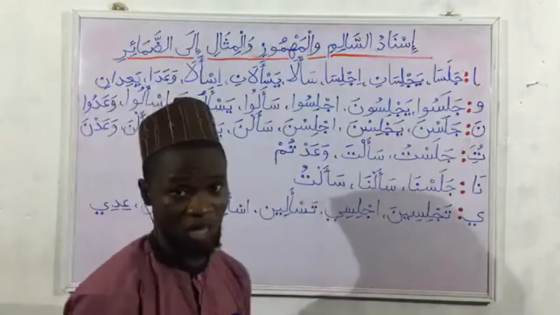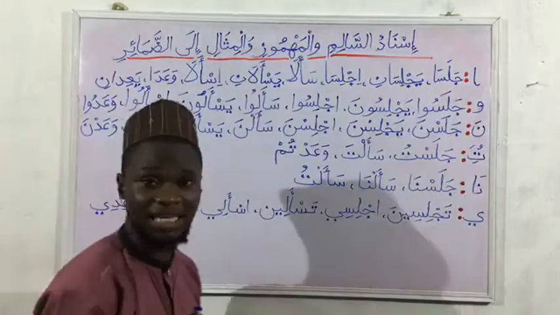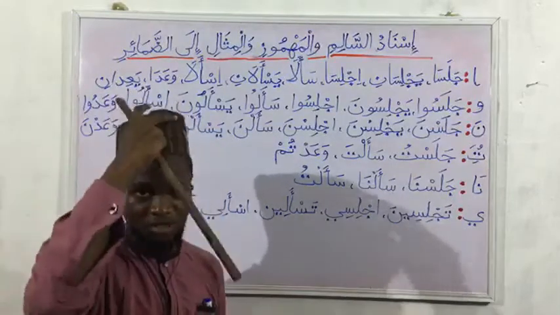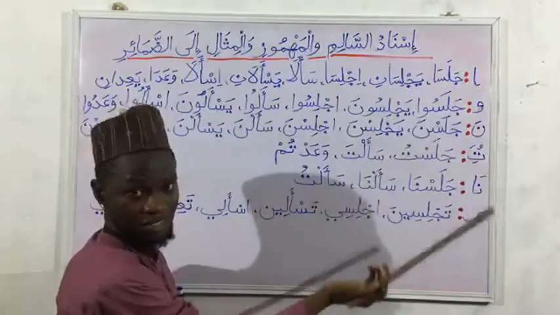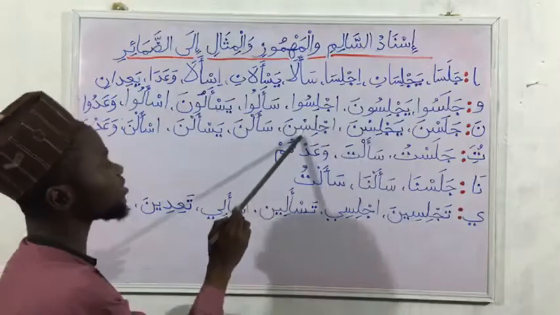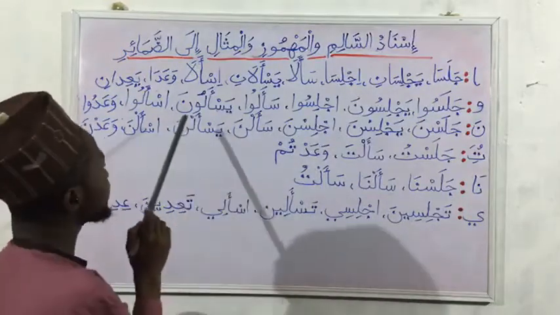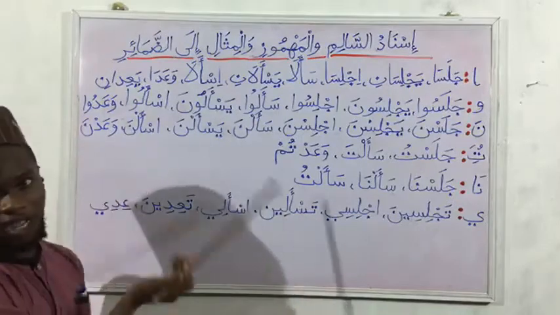Then we have Nunu Niswa. Now Nunu Niswa is taking Haraka. So that means the letter before it will be taking what? Sukun. So we have Jalasna, the letter taking sukun. So we have Ijlisna, Sa'alna for Mahmuz, Yas'alna, Is'alna, and we have Wa'adna.